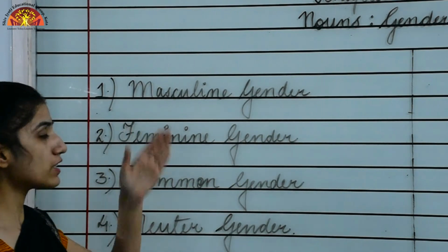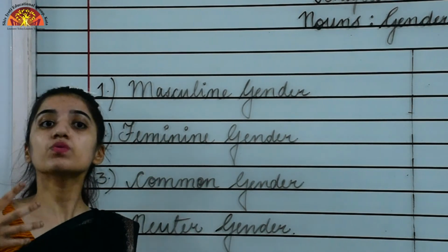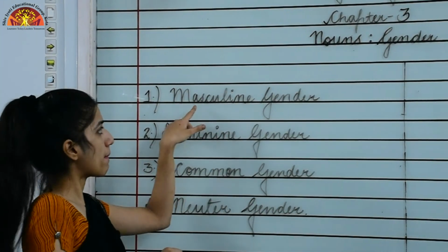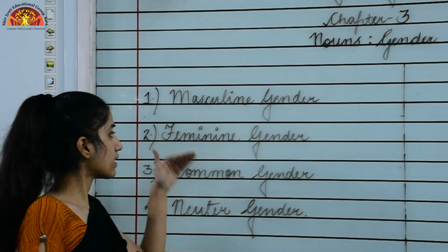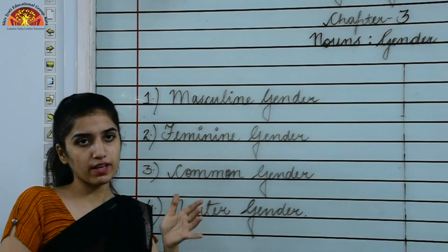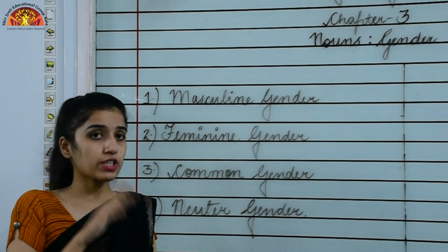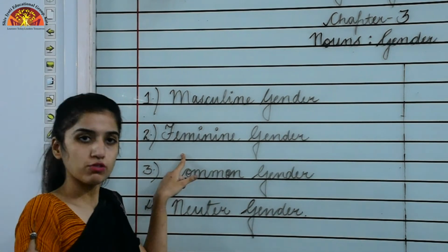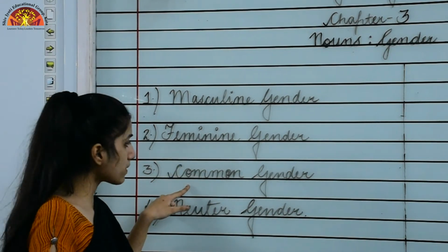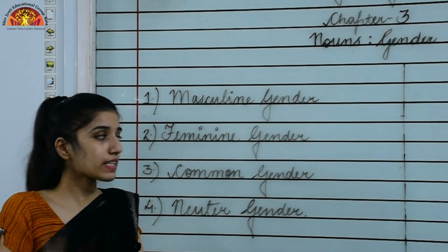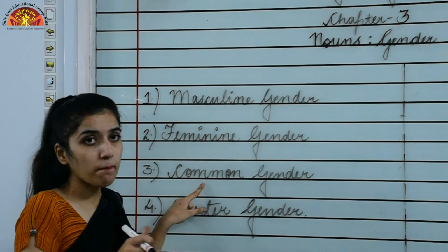So masculine gender refers to male. When we are talking about a male, the gender would be masculine gender. Okay, now the second one is feminine gender. When we refer to a female, that time the gender would be feminine gender. Now the third one is common gender. When we refer to both male and female, that time the gender would be common gender.